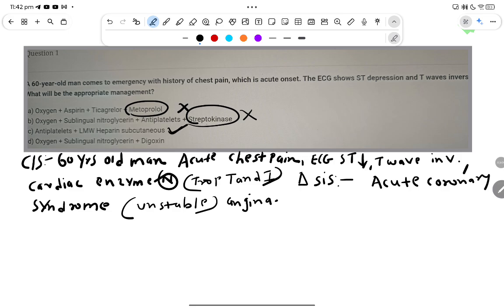Oxygen can be given. Sublingual nitroglycerin we are not giving. Digoxin is not given in acute coronary syndrome. So the answer here is antiplatelet and low molecular weight heparin, subcutaneous.